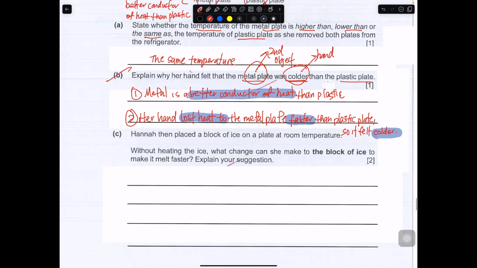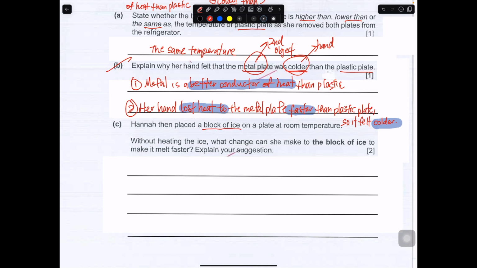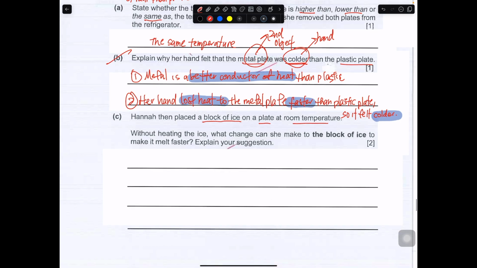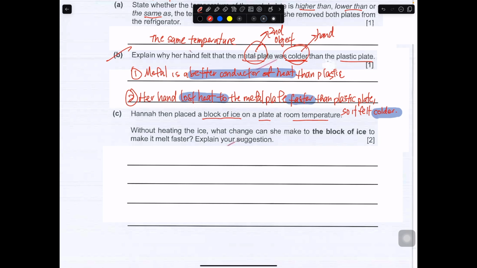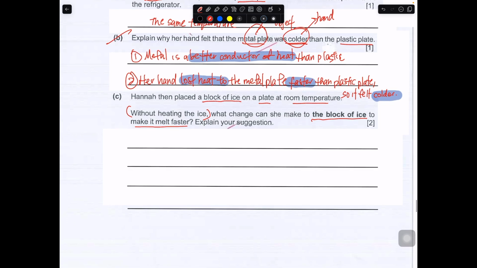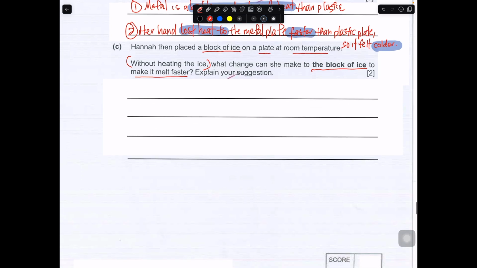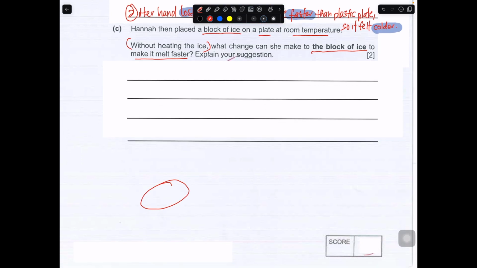Okay, so Hannah placed a block of ice on a plate at room temperature. Without heating the ice, what can she do to make the block of ice melt faster? That means you cannot heat it up. Explain your suggestion. Okay, there are a few ways to go around it. So you have a block of ice, let me draw it out. You have a plate and you have a block of ice on it.